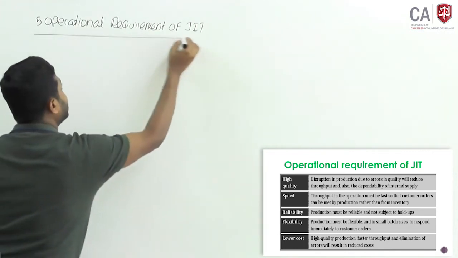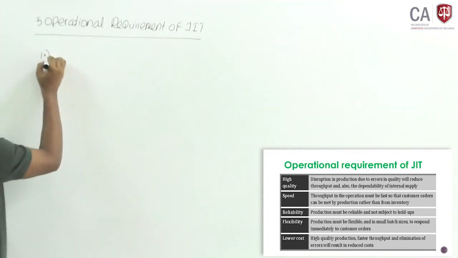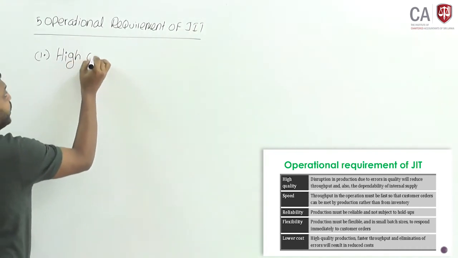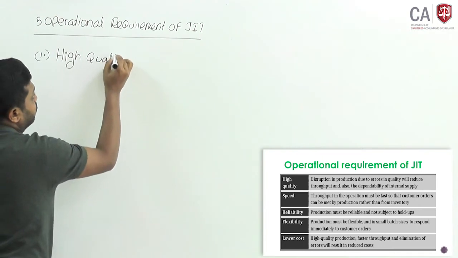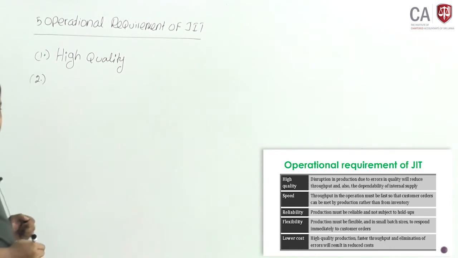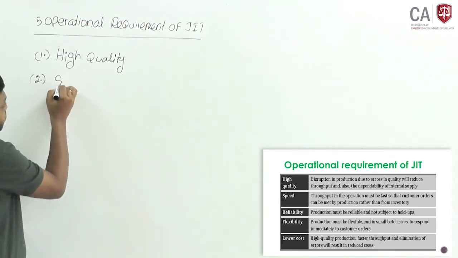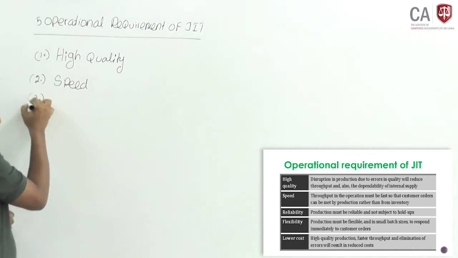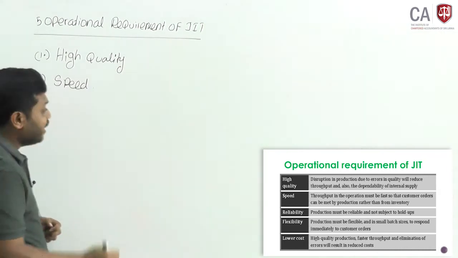The 5 operational requirements of JIT, as I said: number 1, high quality needs to be maintained. High quality. Number 2, speed. Number 3, it says reliability.